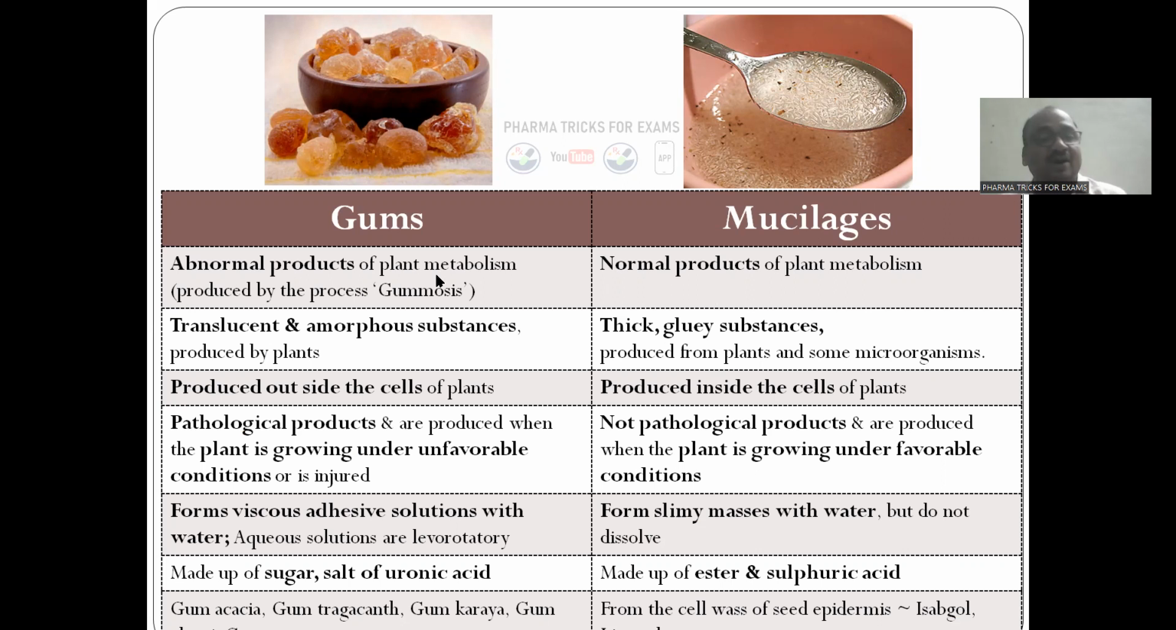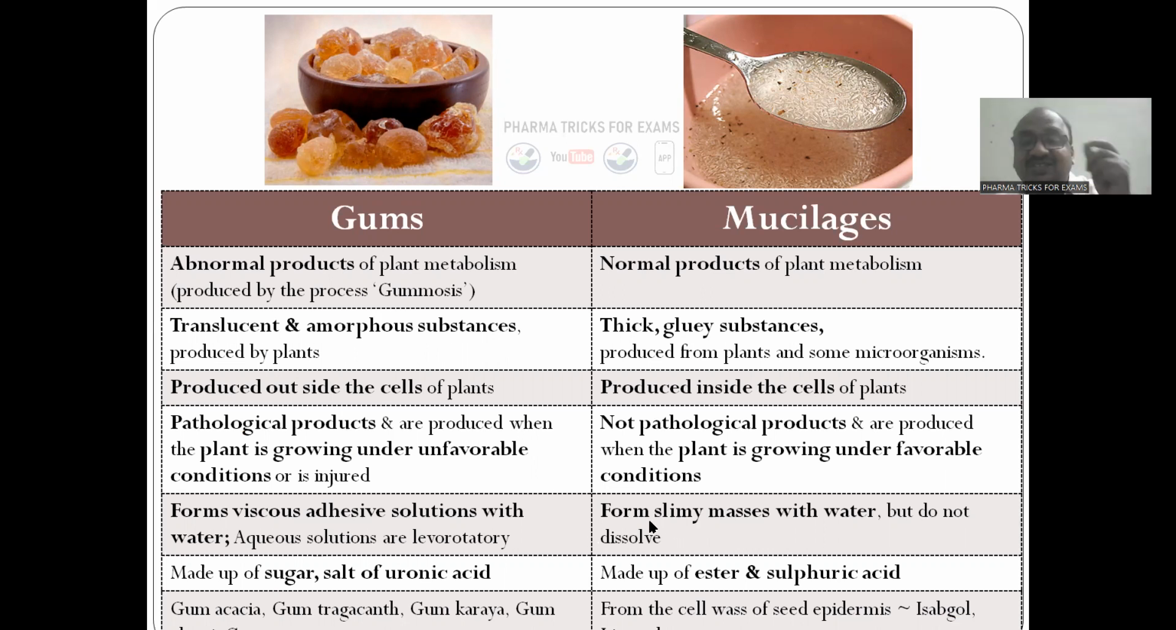These are abnormal products. See, gums are translucent. It looks transparent. You can see through to that side also. Translucent amorphous substances produced by the plant. These are thick, glue-like substances, produced from plants and microorganisms. See, it forms a viscous adhesive gum.